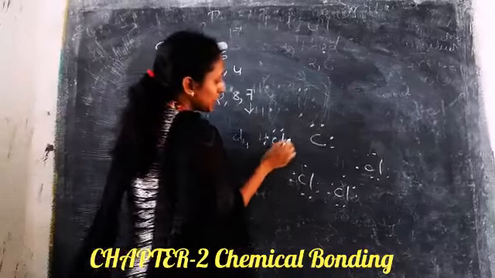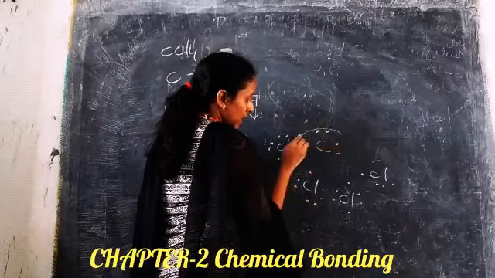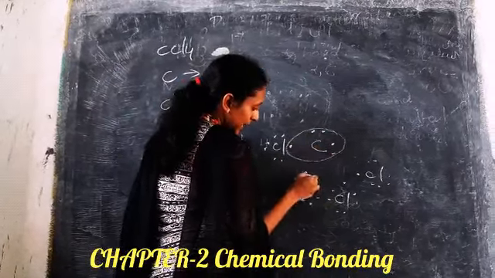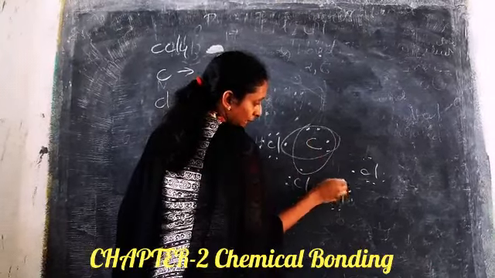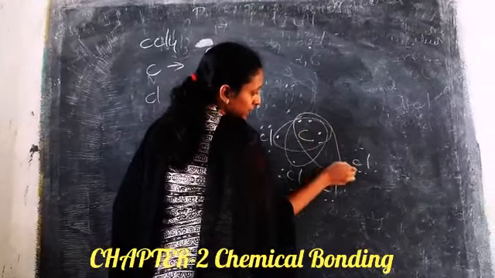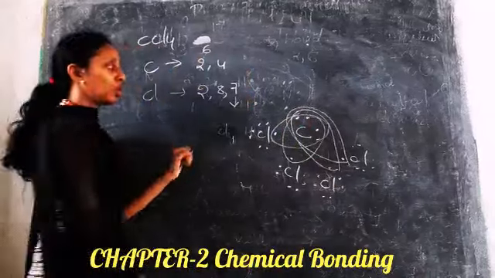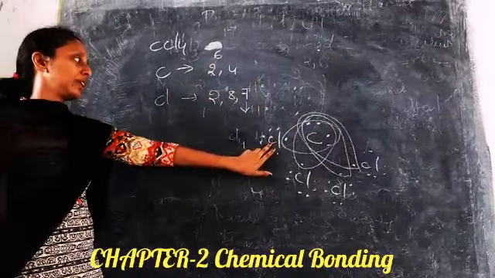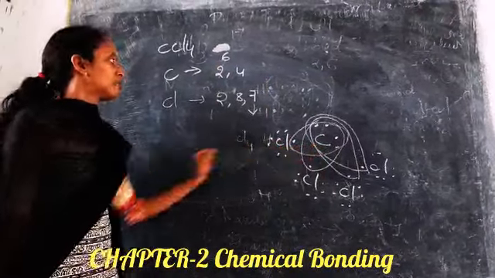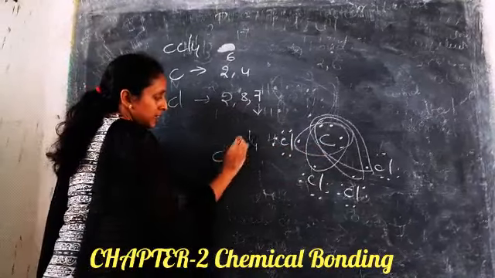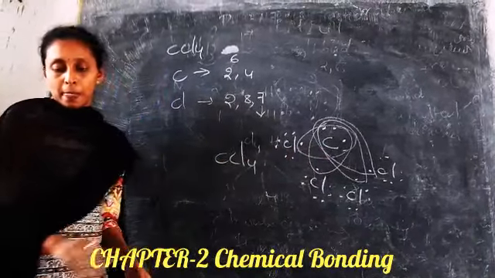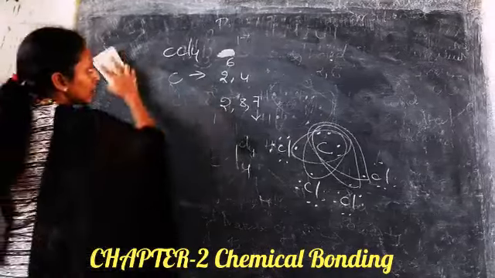So there will be sharing of this electron with carbon, and this electron with carbon, and this with carbon, and finally this. So there is a sharing taking place between chlorine and carbon, forming CCl4. So this is about carbon tetrachloride.